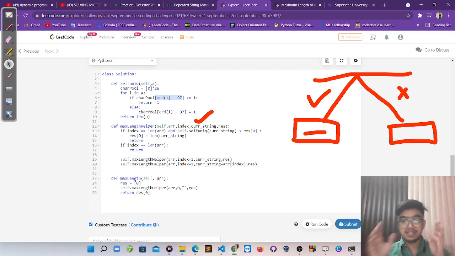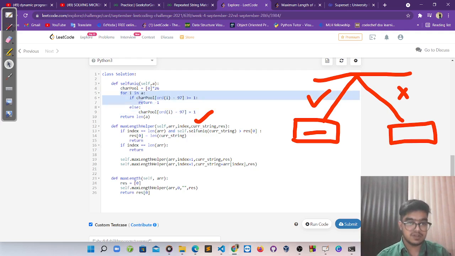In that string, if the character is already present in this character pool, it means that it is not unique. So we return -1, which signifies the current string that we have is not unique. And if it is not present, we simply make it 1 because it is not encountered previously, so that we can check it later as well.